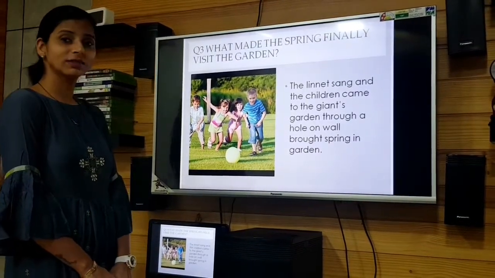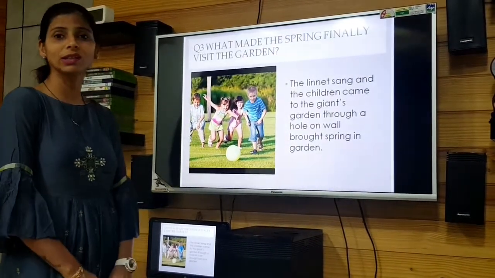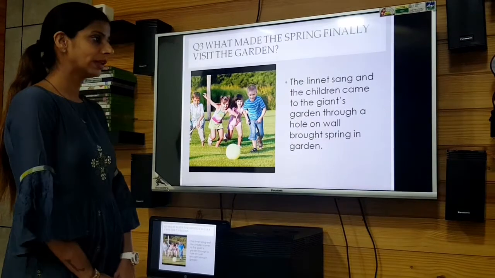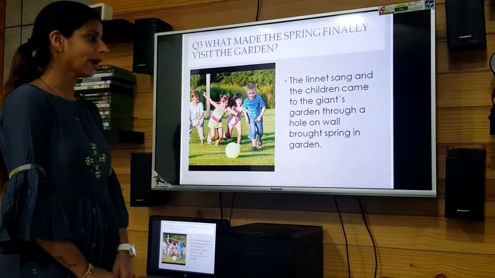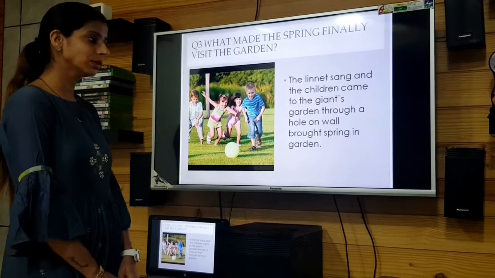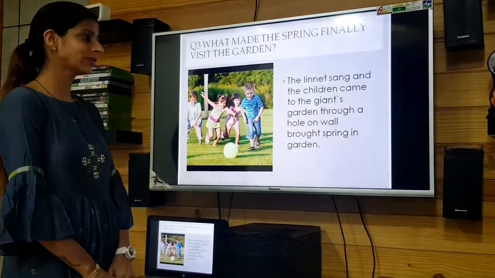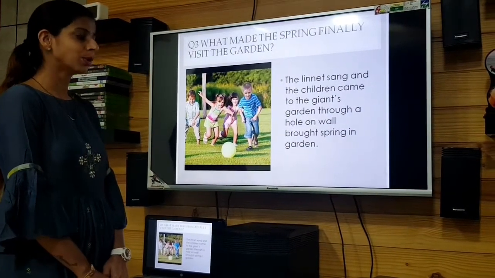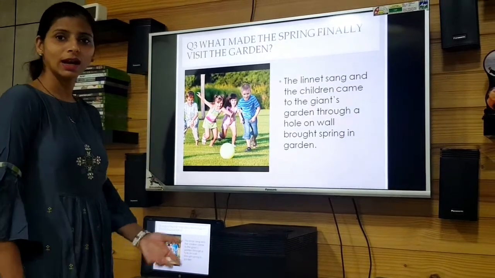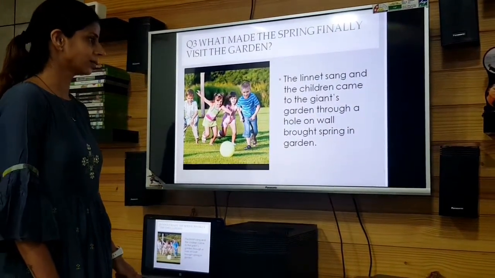And with what did that start? With the song of a little bird. So the linnet sang, and the children came to the giant's garden after listening to the song of the linnet. Through a hole in the wall, they brought spring into the garden. So this is all about your answer.